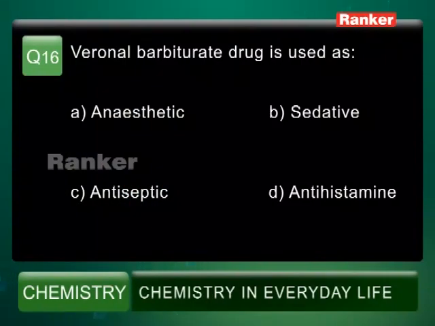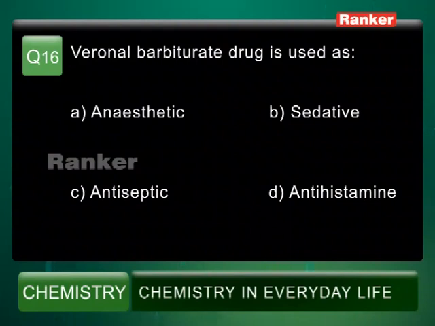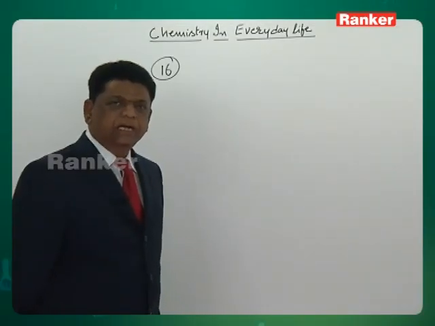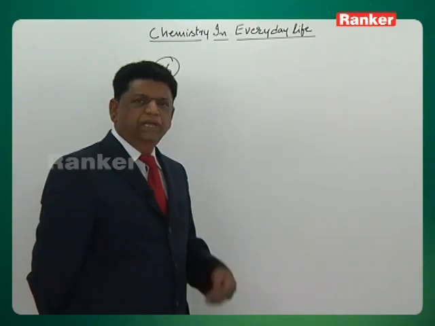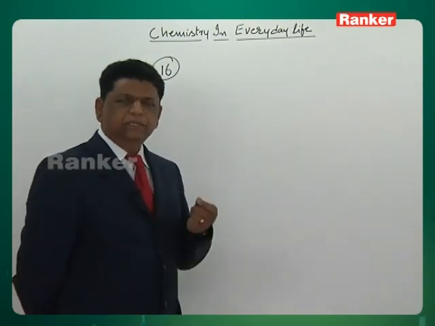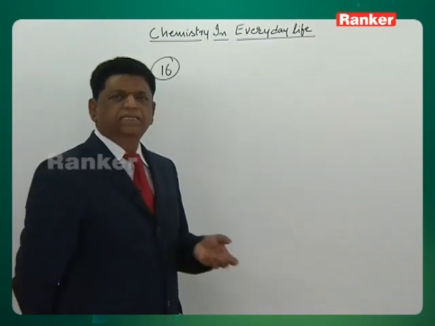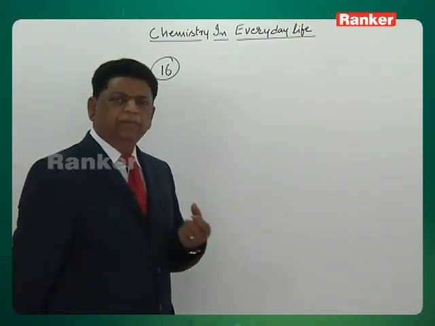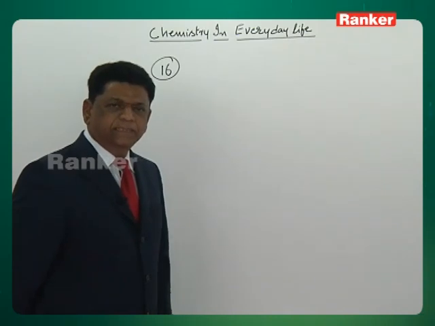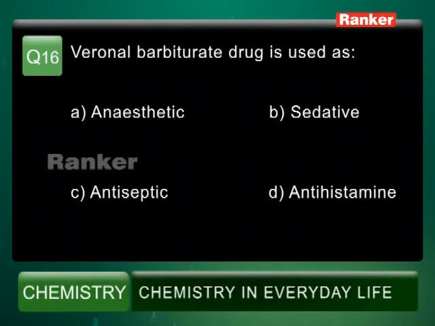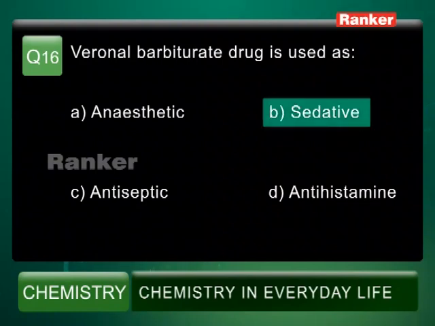Veronal barbiturate drug is used for: option A, anesthetic; option B, sedative; option C, antiseptic; option D, antihistamine. So it is a sedative drug which acts on the central nervous system when we feel stress or anxiety. These drugs will give you stress-free relaxation without any sleep. Without sleep also we can get relaxation through these drugs. They are called sedative type of drugs. So option B is the right answer.